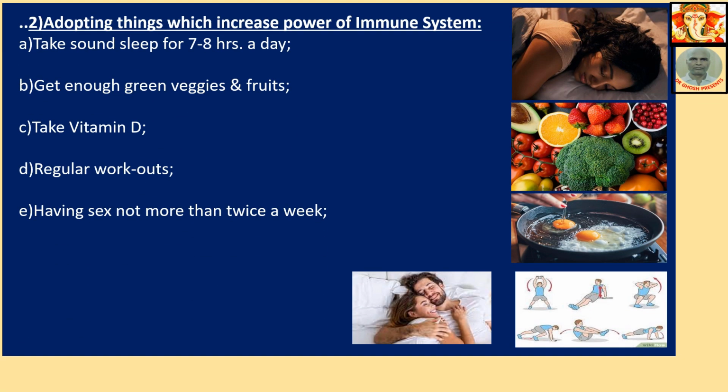Number two, adopting things which increase the power of our immune system. That was what is dangerous for the immune system. Now you have to do things which will increase your immune system. What are these things? Take sound sleep for 7 to 8 hours a day. Get enough green veggies and fruits. These will give you physical stamina, because green veggies and fruits contain a lot of chemical constituents like vitamins, etc. This gives strength and support to the immune system.